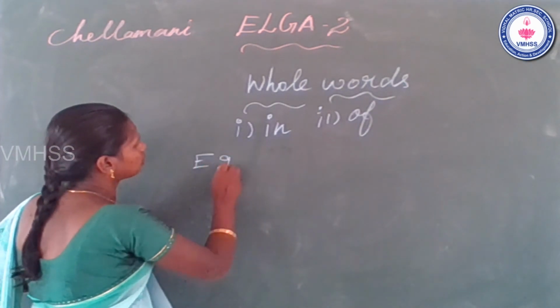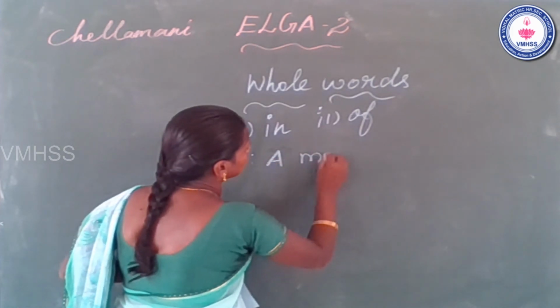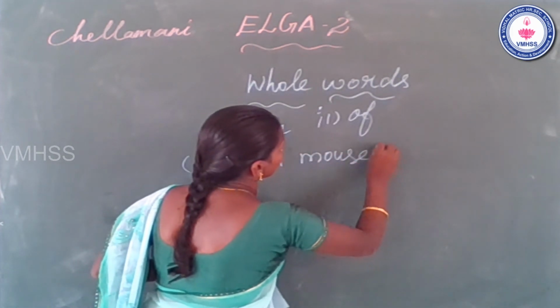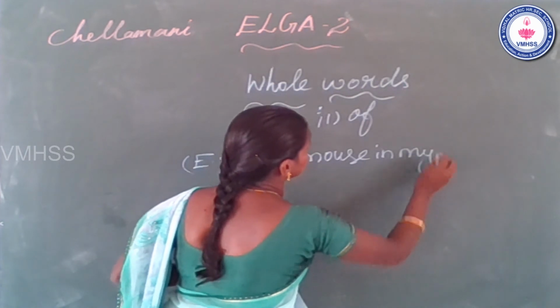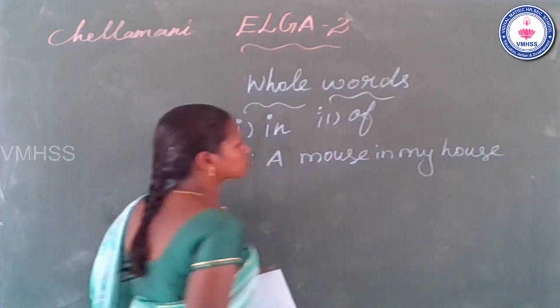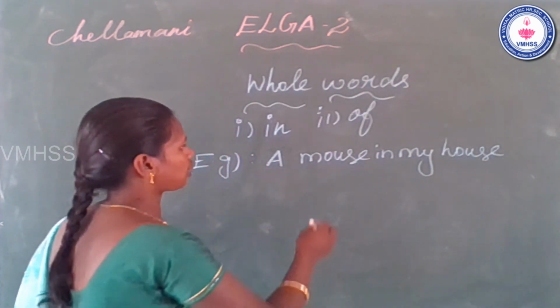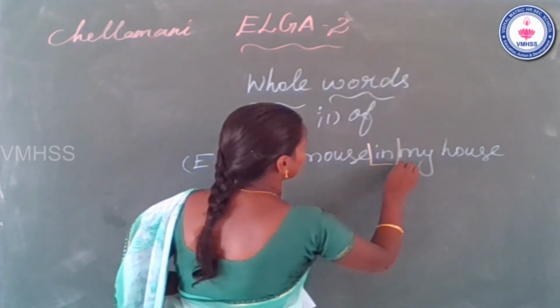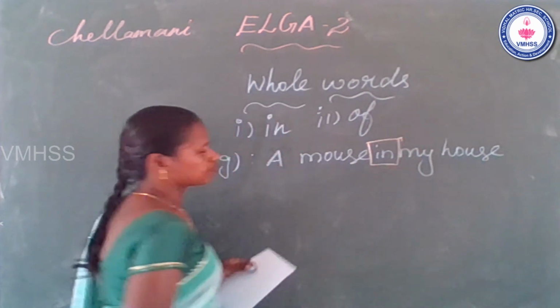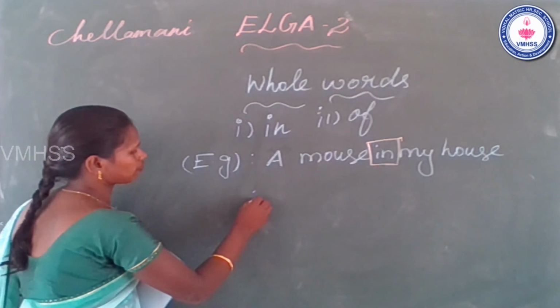First example: a mouse in my house. In my house. Where is the whole word? Find it. Yes, it comes after "a mouse". In.